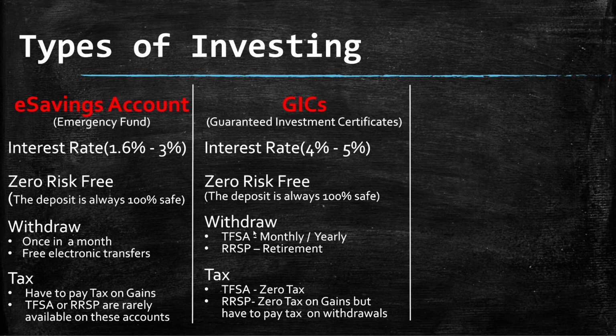And another big advantage of GICs is that you can invest the GIC money into a TFSA and RRSP, which you can't do in a savings account. Which means any interest you get on GICs, you don't have to pay any tax. That's what it means. Zero tax on the TFSA, doesn't matter how many GICs you do.